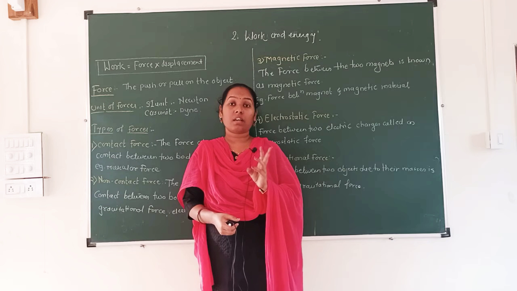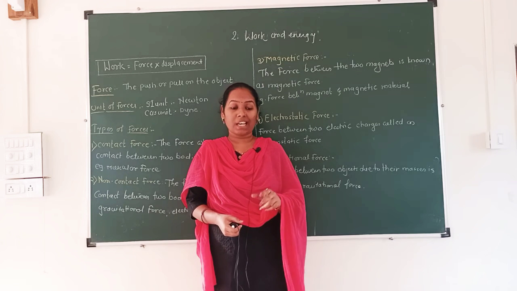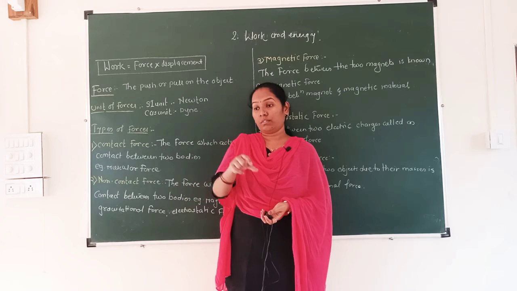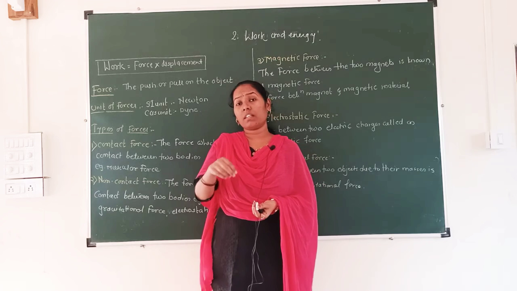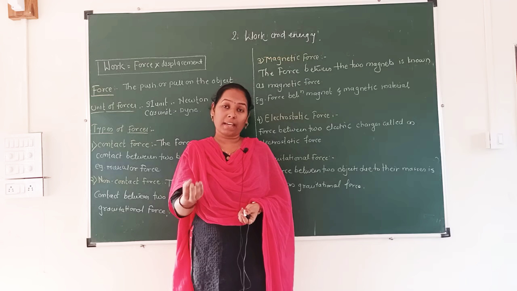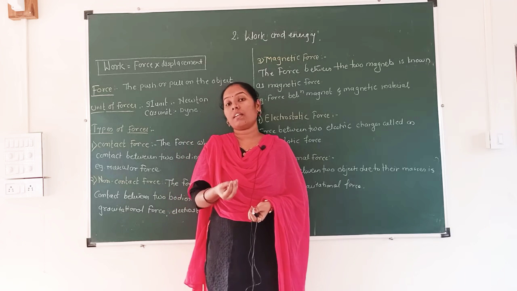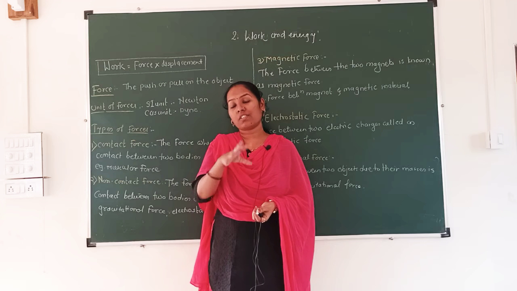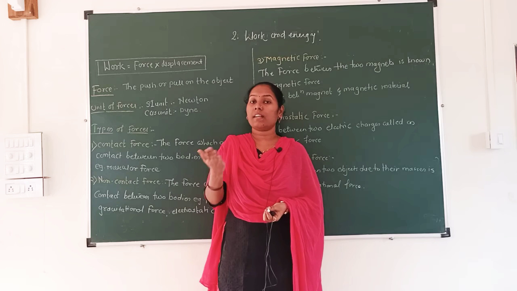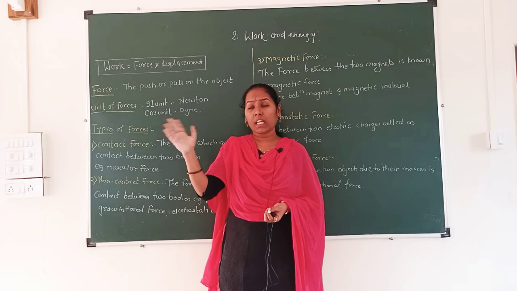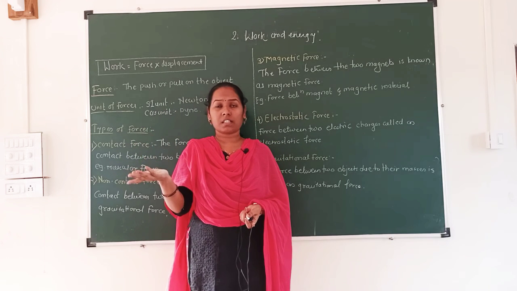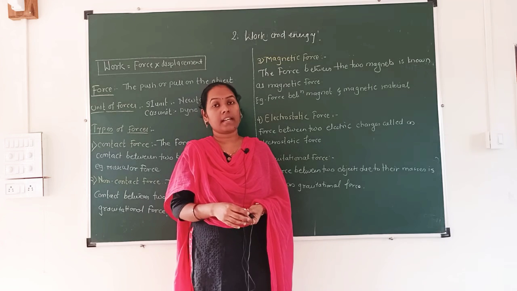A magnet has two poles, south pole and north pole, and magnetic materials are nothing but the iron nails. When you move the magnet over the iron nails, the magnet gets attached to the magnetic material, that is, the iron nails get attached to the magnet. Such type of force is known as magnetic force. The force between a magnet and magnetic material, or any kind of magnetic substance or object, is the magnetic force.